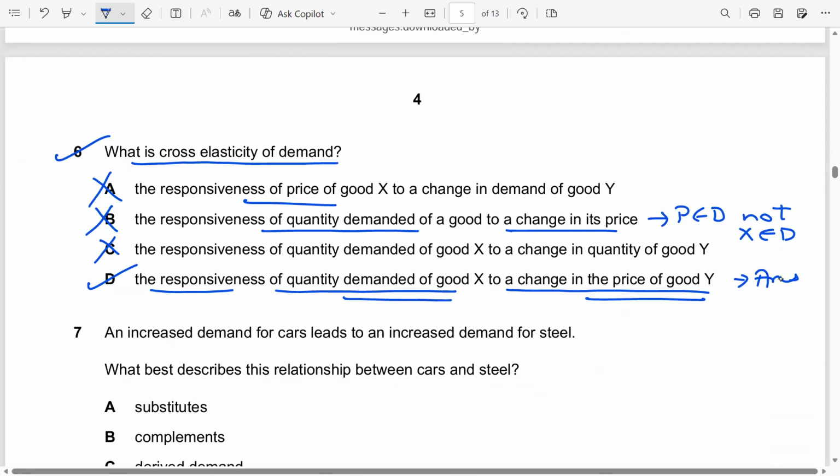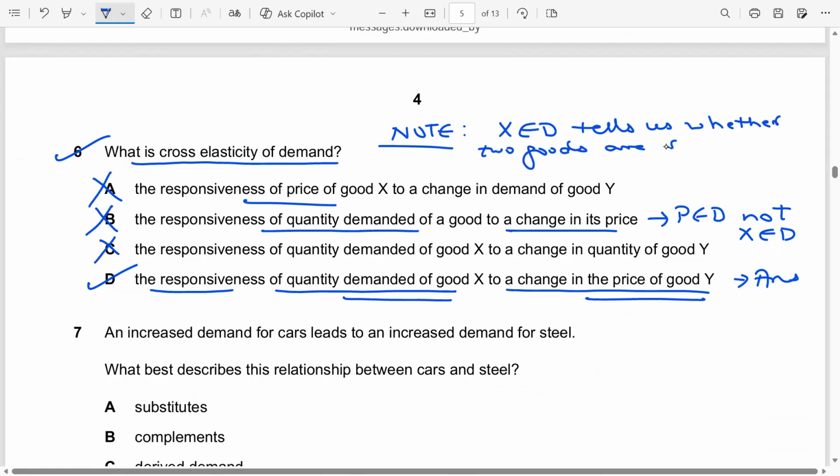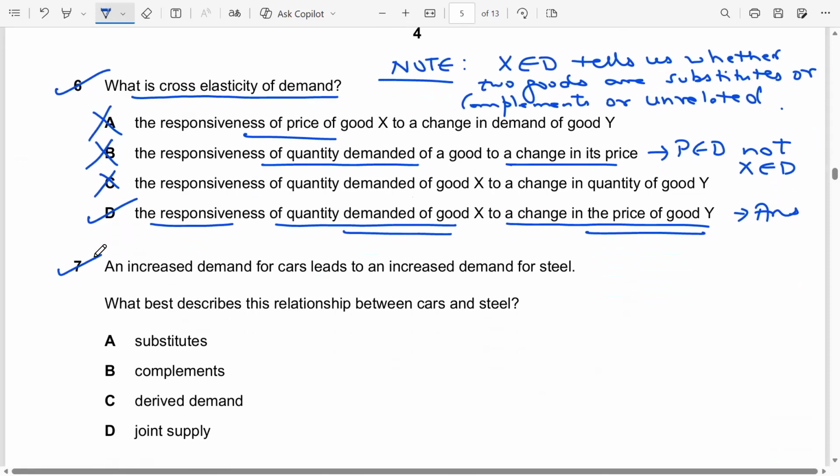And cross elasticity of demand tells us whether the goods are substitutes, whether they are complements, or whether they are unrelated. So I'm writing a sticky note. Cross elasticity of demand tells us whether two goods are substitutes or complements or unrelated. We have done this in depth in our theoretical lessons, in our microeconomics module. Let's look at question number 7.